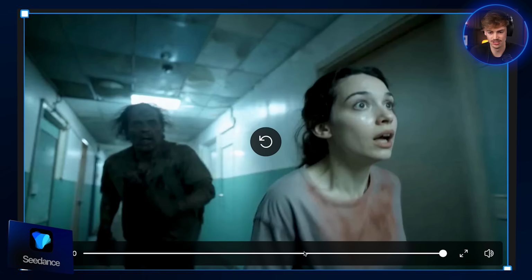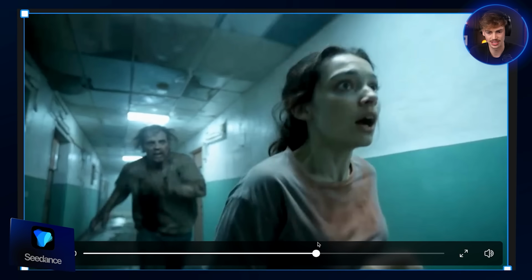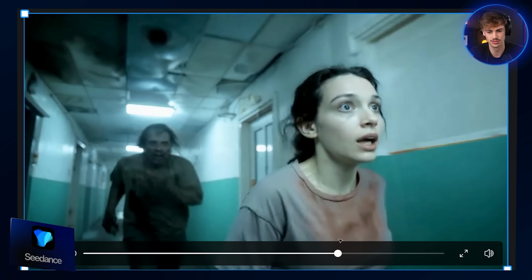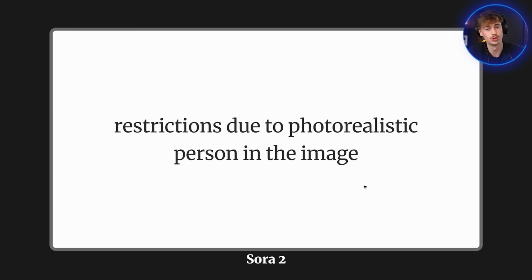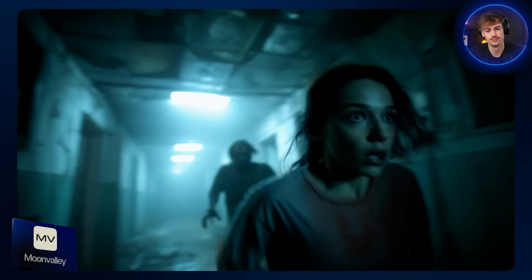Pretty consistent all along. I don't see much difference happening in her face. She only turns to the side for a little bit, but other than that, the motion is quite smooth though. But the emotion, not quite good. Now, Sora 2, again, I tried generating this, but unfortunately I couldn't because there's a real looking person in there. Now, for Moonvalley, I don't know why we're even watching Moonvalley, but...